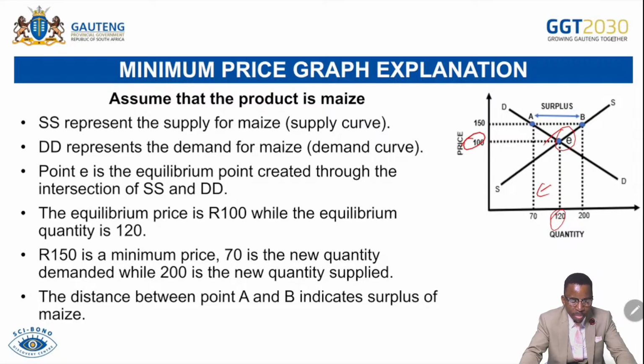And then the supply increases to 200. You can see that the supply of this particular product increased to 200, meaning there will be oversupply of the product in this market because firms are encouraged to produce relatively more. Then the distance between point A and point B indicates the surplus of maize. So there's oversupply of maize meal in this situation.